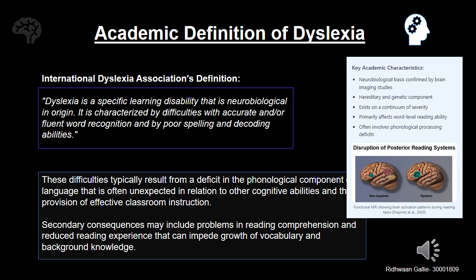So, what does this mean for teaching? It means we must move beyond one-size-fits-all instruction. We need structured, systematic approaches, especially in phonics and decoding, that address the root of the issue. But more than that, we need to build confidence and resilience in our students. Because when a student with dyslexia sees their strengths affirmed and their challenges met with strategy, they don't just learn to read, they learn to believe in themselves.